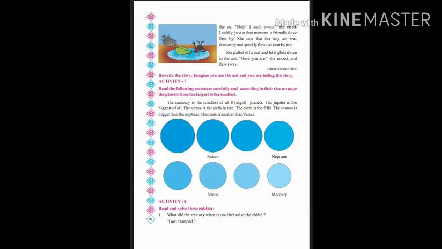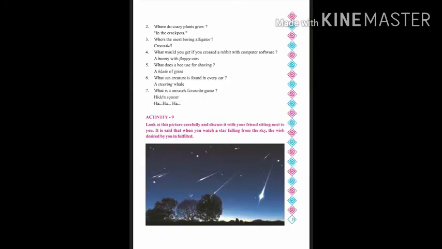Now coming to activity number 8. Read and solve the riddles. There are questions asked, and you have to just answer. The answers are already given, so I'm just reading it to you. What did the tree say when it could not solve a riddle? I am stumped. I'm out. Number 2. Where do crazy plants grow? In the crackpot. Number 3. Who is the most boring alligator? Crocodile. So dull is boring. What would you get if you crossed a rabbit with computer software? A bunny with floppy ears.